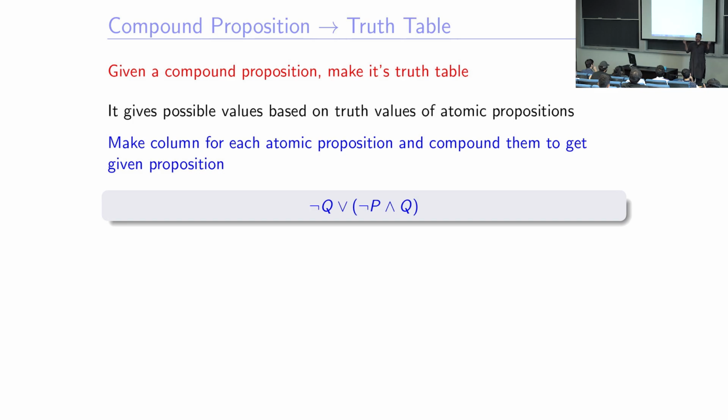So if you have a compound proposition made up of many atomic propositions combined using and, or, not, and so on, what is its truth value? You want to find out its truth value. Obviously, its truth value will depend on the truth values of these constituent atomic propositions. So we will make a truth table which tells us the truth values of the compound proposition for the different possibilities.